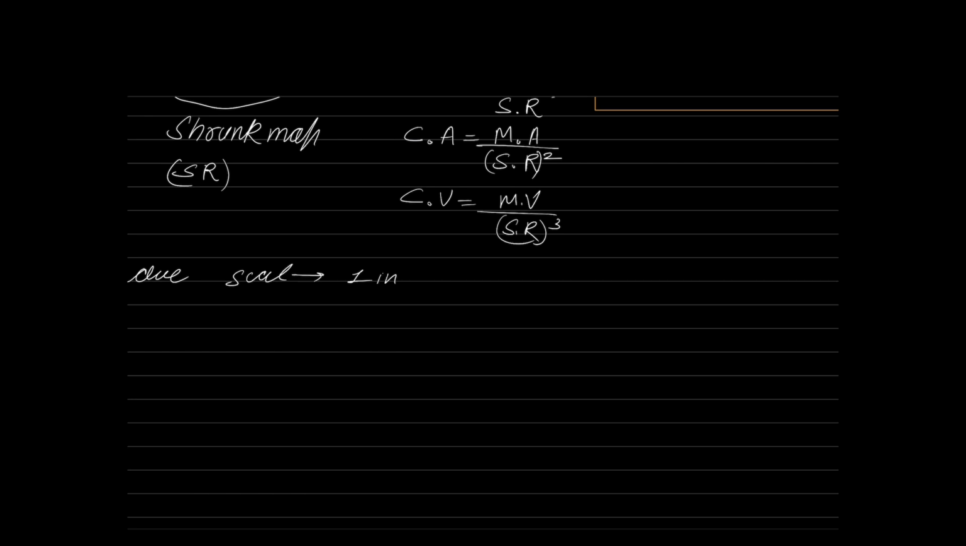A plan drawn to a scale of 1 in 100 was shrunk by 10%. The revised RF is dash. Very simple question. Try now.